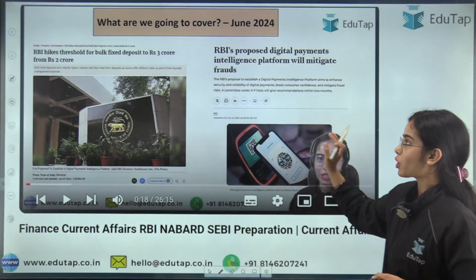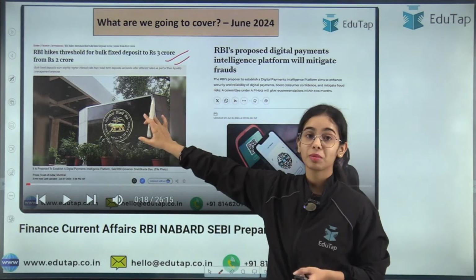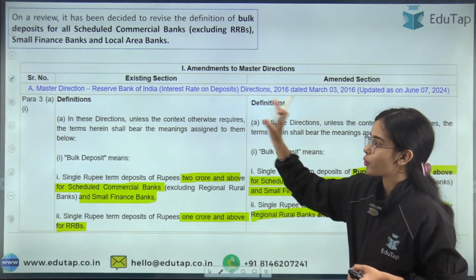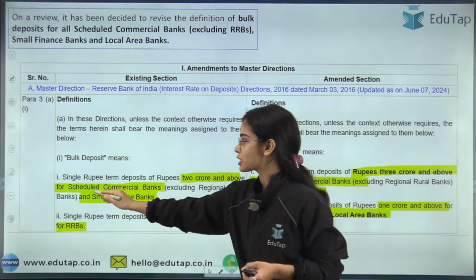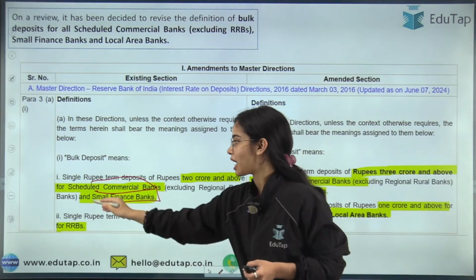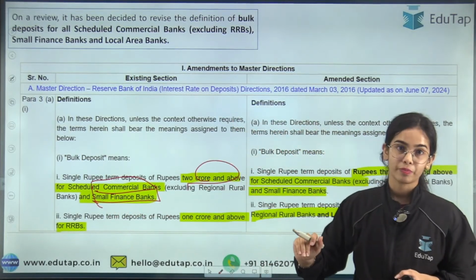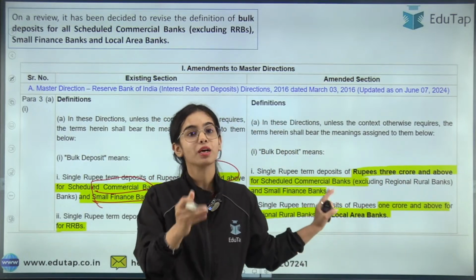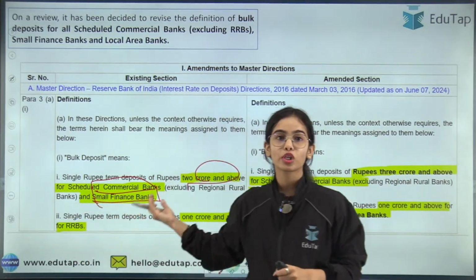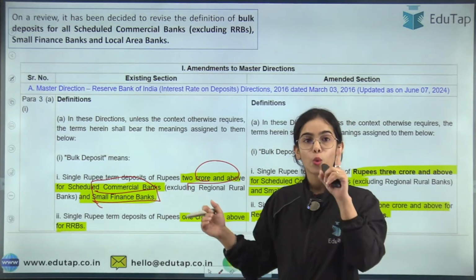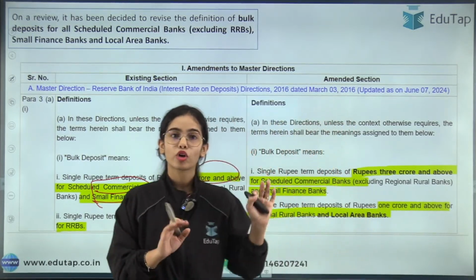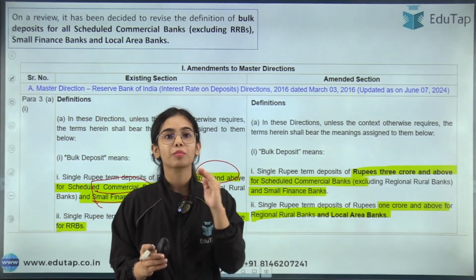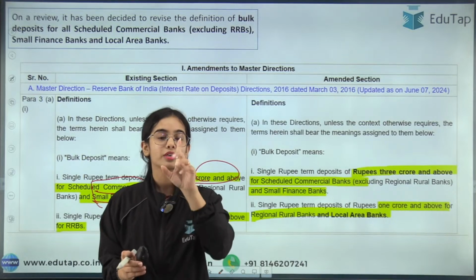So this bulk deposit we have discussed at length, what the bulk deposits are and what the limits of the bulk deposit are. Before, for the scheduled commercial bank and for the small finance bank, the limit was 2 crore and above. But now for the scheduled commercial bank and small finance bank, the limit has become 3 crore and above. Before, for the regional rural bank, the limit was 1 crore and above. Now for the regional rural bank it is the same, that the bulk deposits are single rupee term deposits of 1 crore and above.